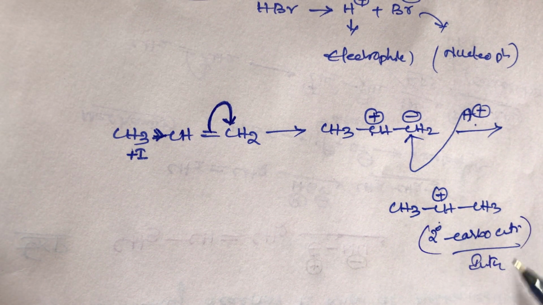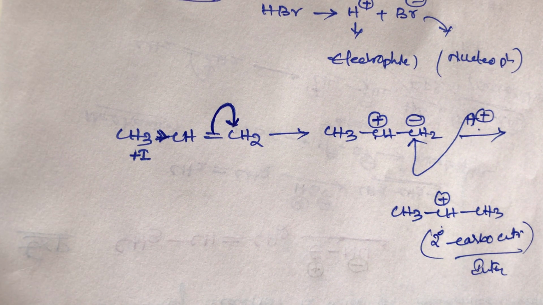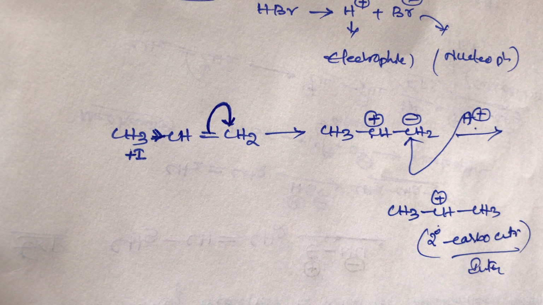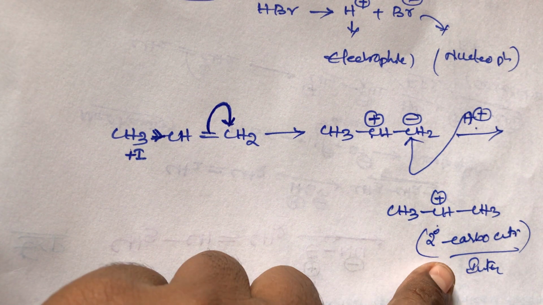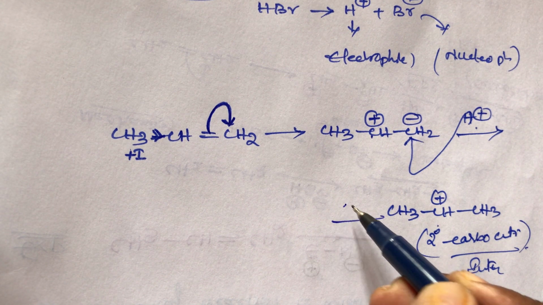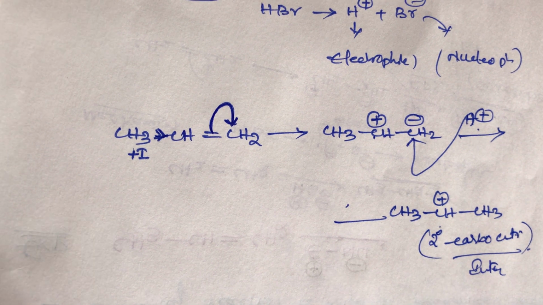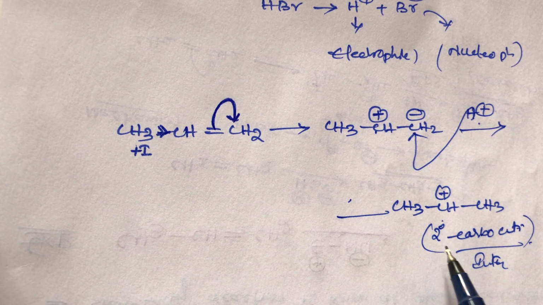This secondary carbocation is more stable than a primary carbocation, so this is the stabilization. The intermediate carbocation is formed. In the first step, the electrophile attacks the negative charge side to form the secondary carbocation.